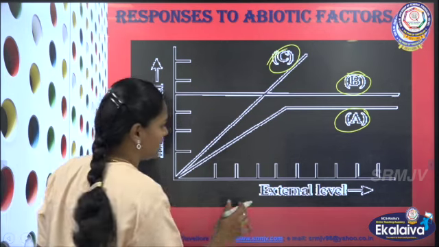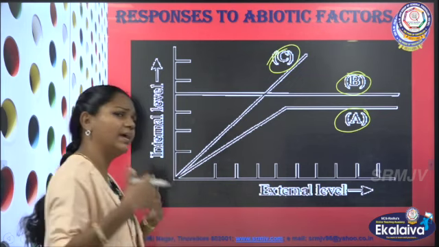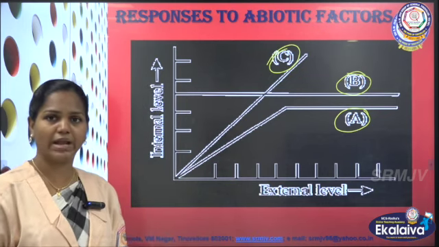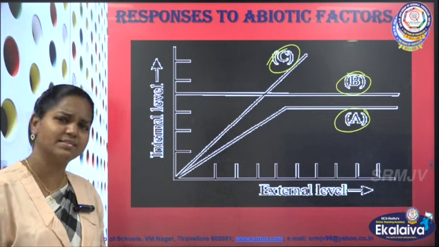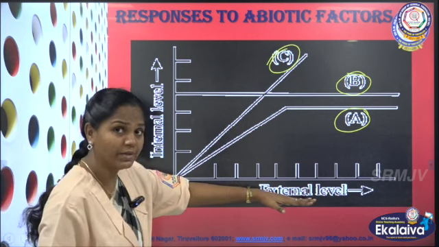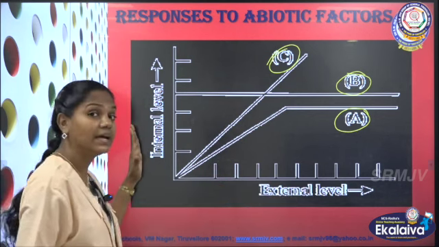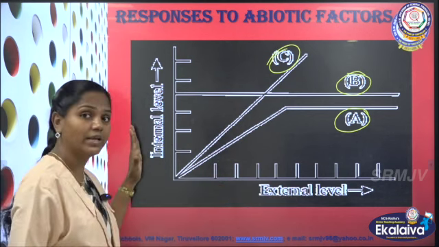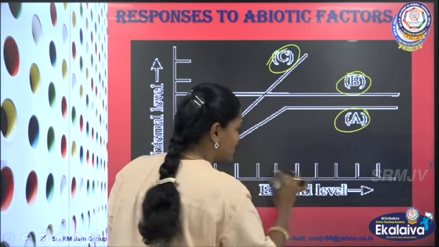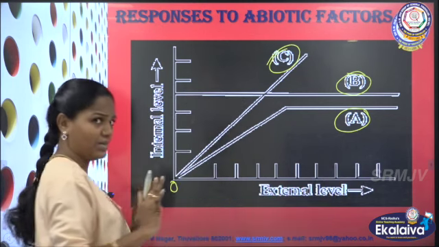So here, the external level can be temperature, environmental temperature, osmolarity, anything. This is the external environmental condition, and this is the internal body condition. They didn't give you any specific parameter. Maybe in your question paper they can give you. So see here, the external level is increasing. Started from 0, it keeps on increasing. So as it is increasing, in 3 cases something is happening.